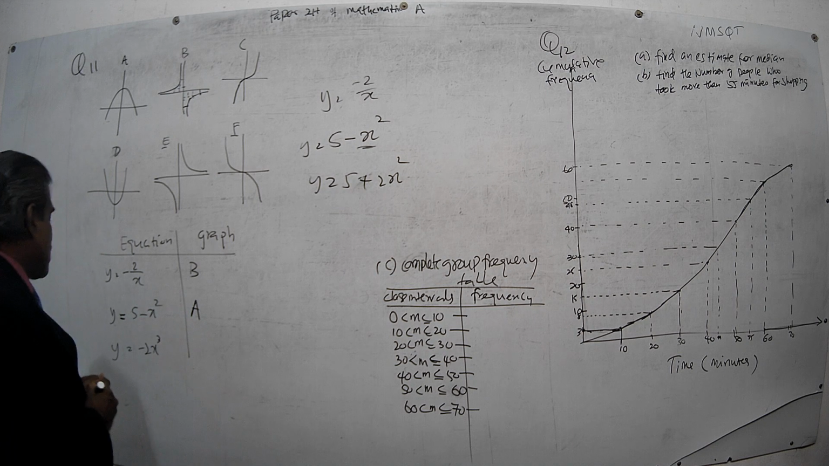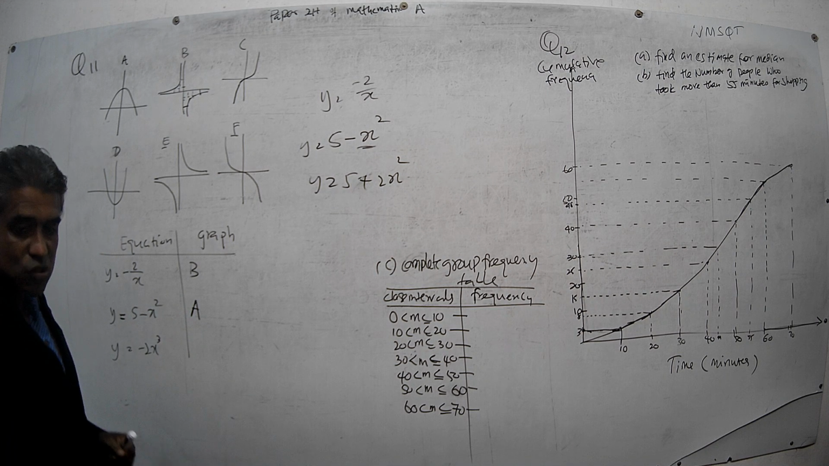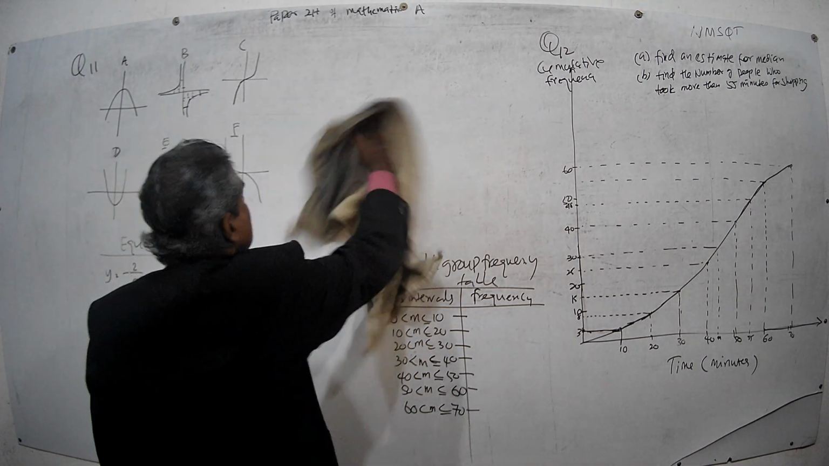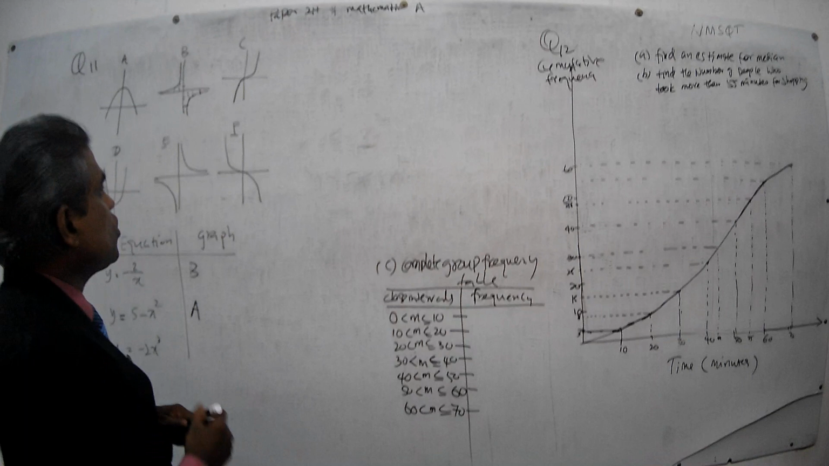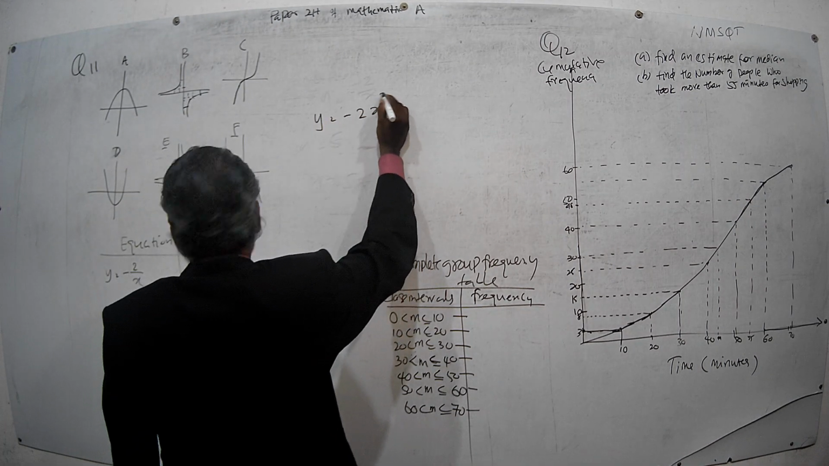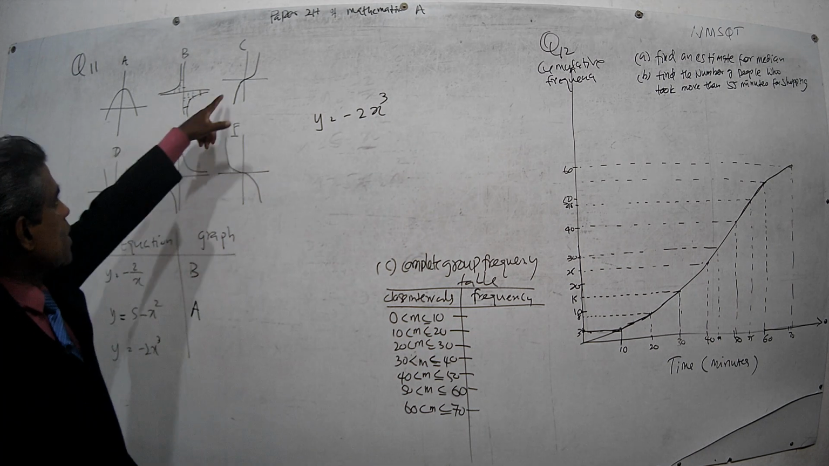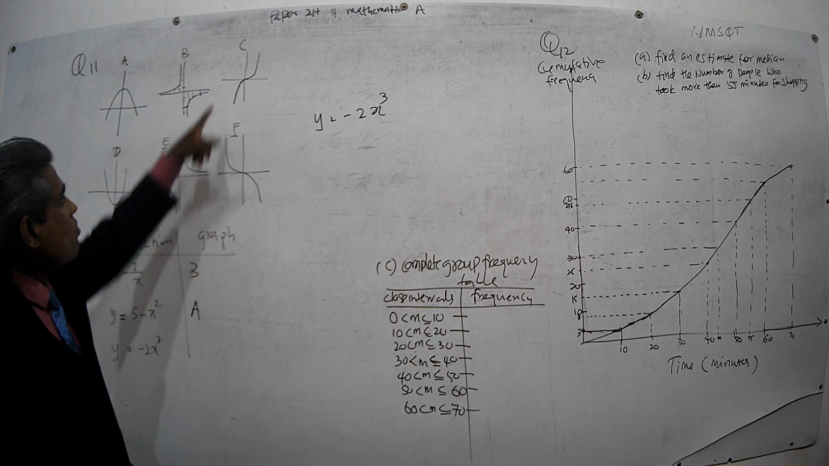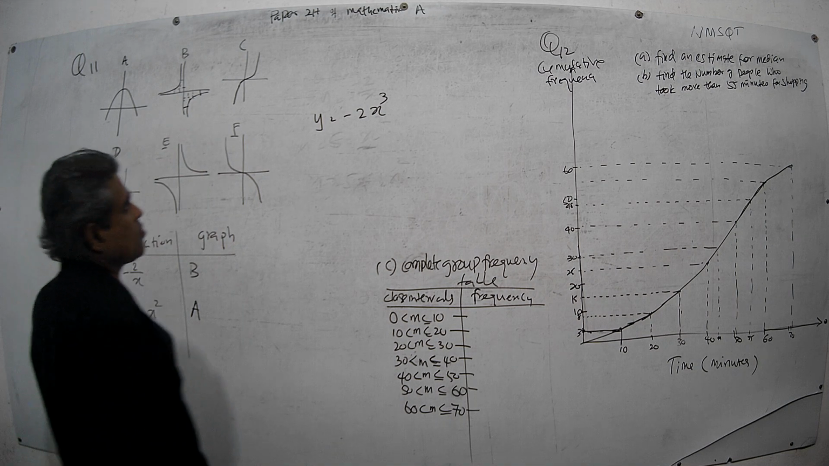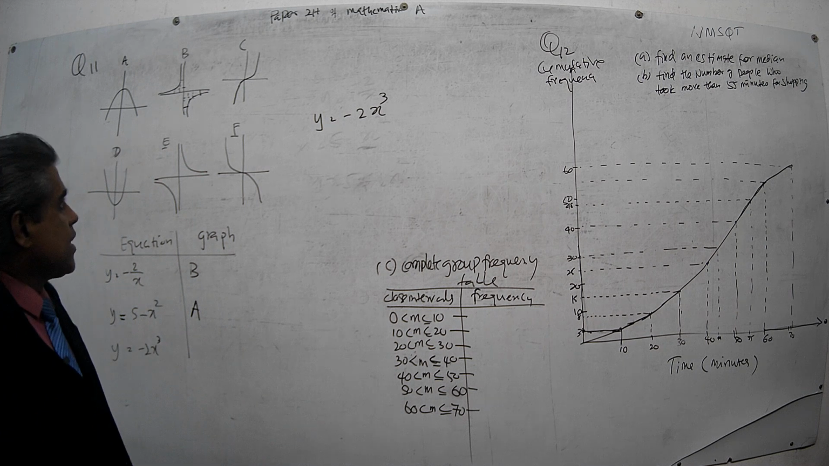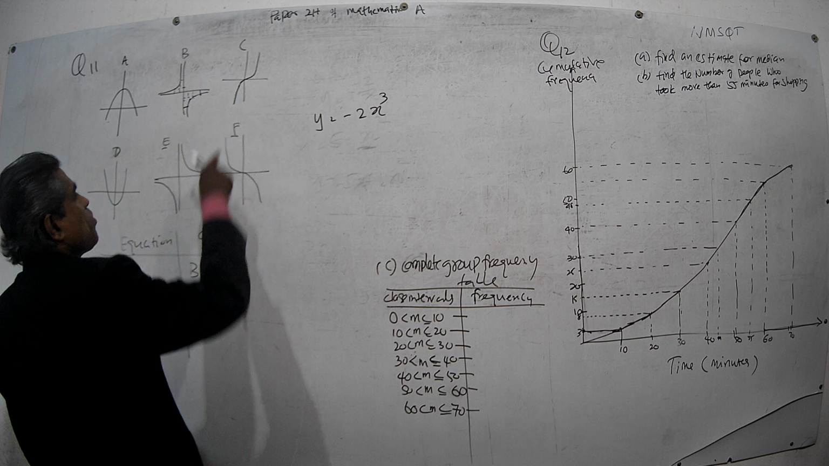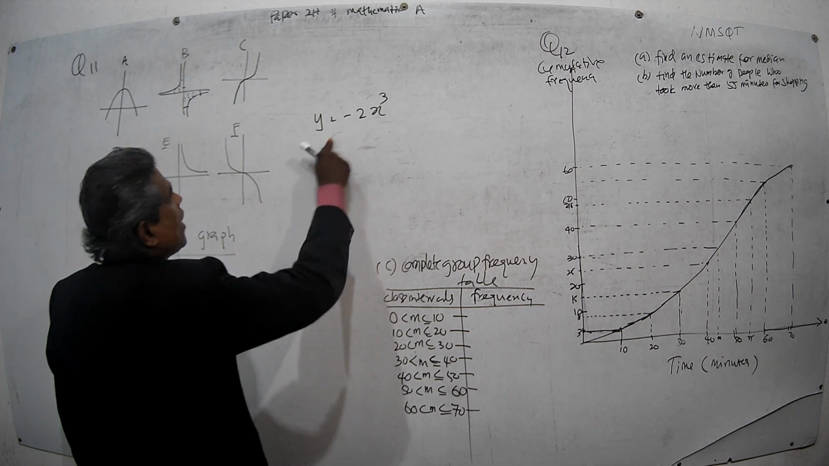Right. Now next one. The other one is y equals -2x cube. This is a cubical graph. Then these are the cubical graphs. Cubical graphs go like this. This is one of the ways cubical graphs go, right? Okay. Therefore now y equals -2x cube. Both of these are cubical graphs. Which one is the graph of this one?